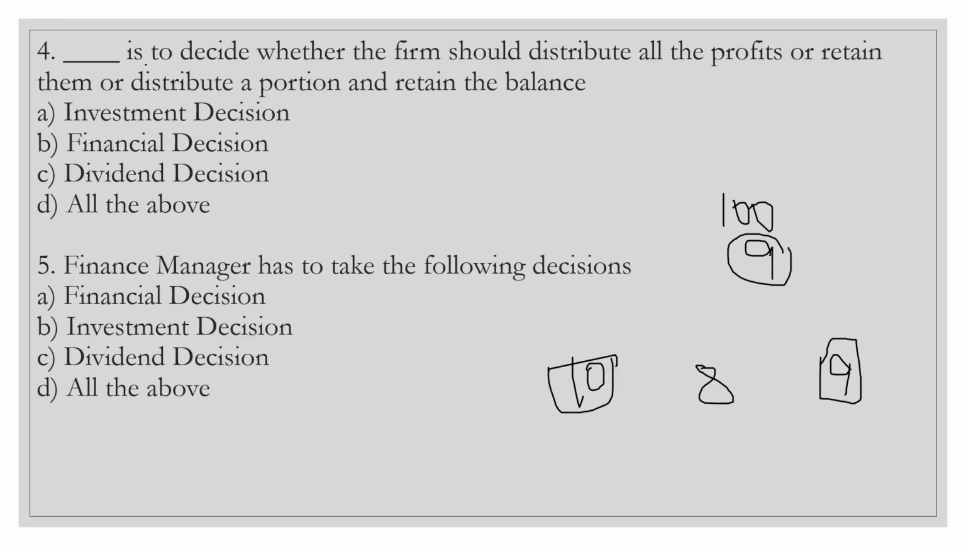Okay, fourth one. Dash is to decide whether the firm should distribute all the profit or retain them, or distribute a portion and retain the balance. Very easy one. Option A, investment decision. Option B, financial decision. Option C, dividend decision. Option D, all the above. Next, fifth one. Financial manager has to take the following decision. Option A, financial decision, investment decision, dividend decision, all the above.